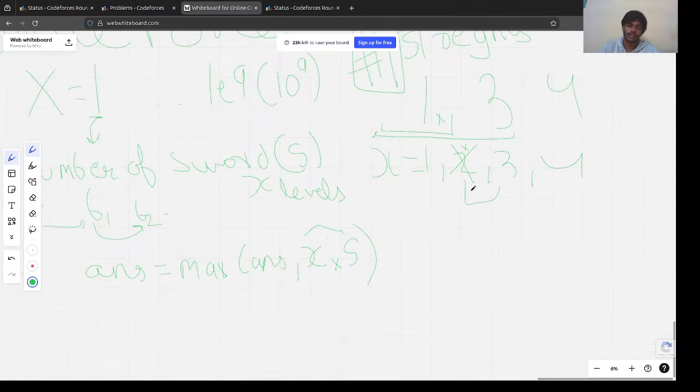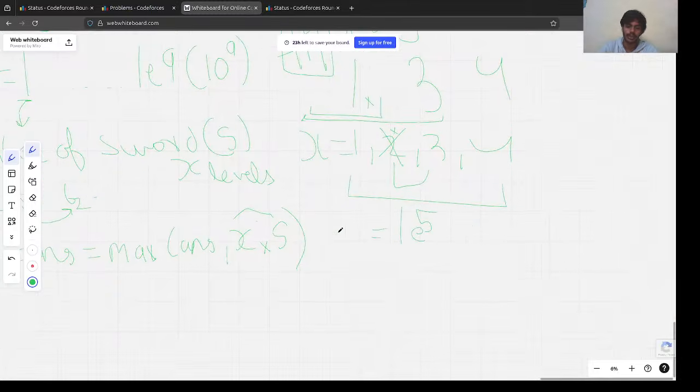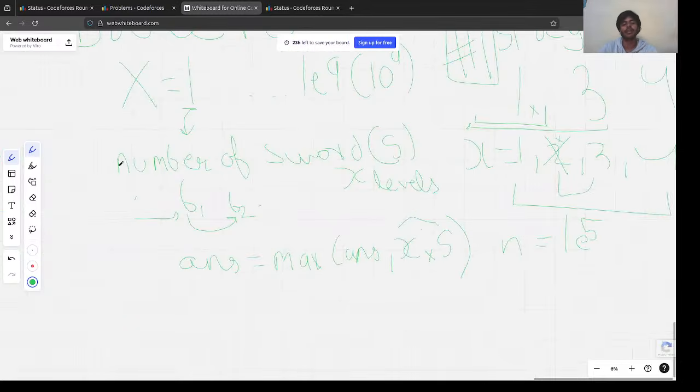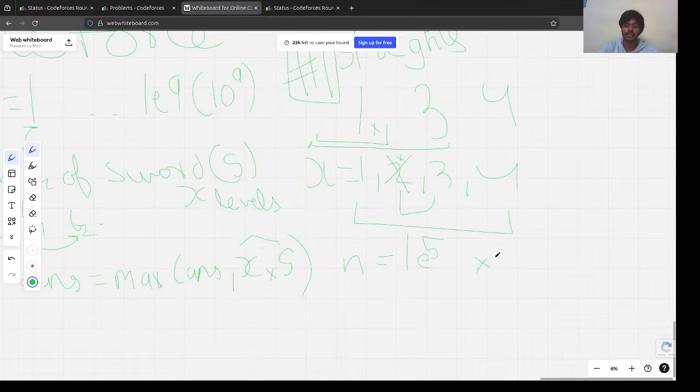But still there is a problem, right? We have 1e5 elements, this is equal to n, and then we have to calculate the number of swords, as well as the answer or the score, how many levels we cleared. So how are we going to do it? It would again result in 1e5 into 1e5, an n square solution. So how are we going to do it?